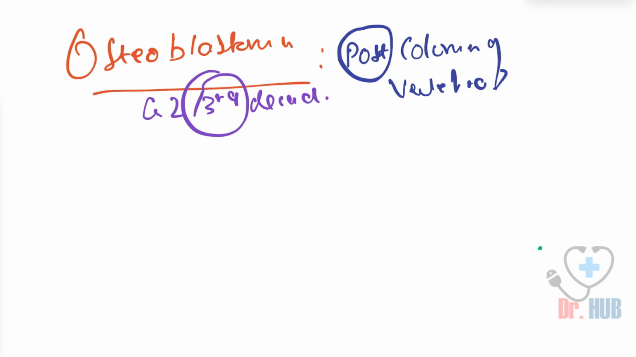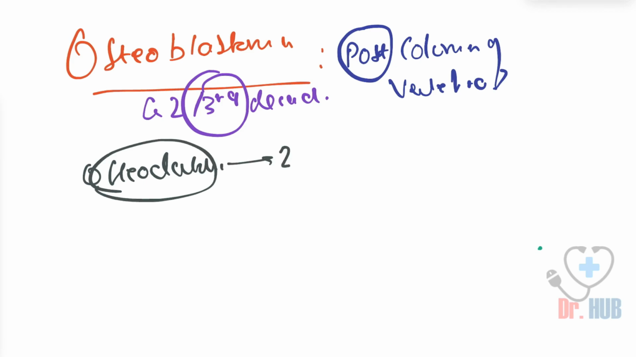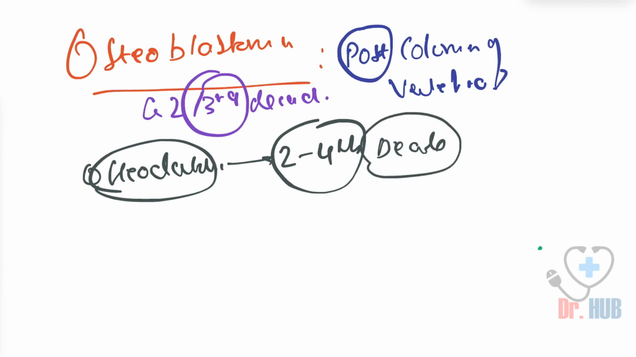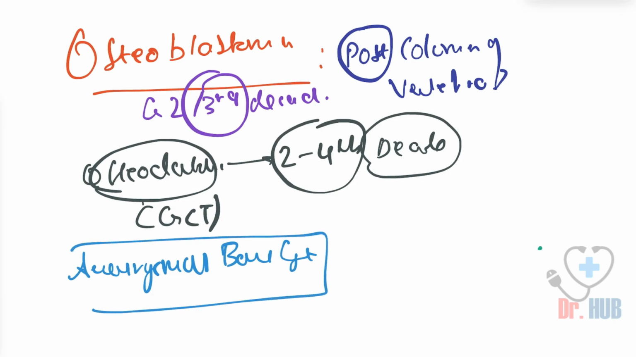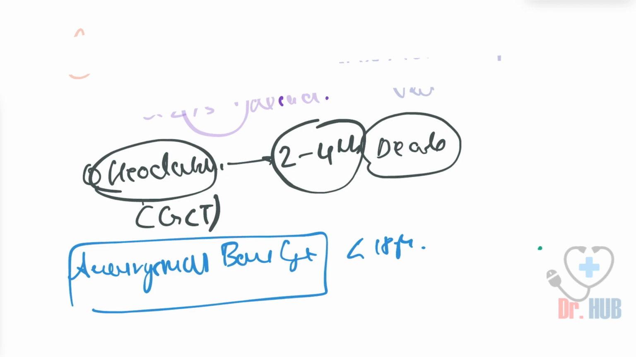Then when we look at the osteoclastoma, it is seen in the 2nd to 4th decade of life. Osteoclastoma is nothing but the GCT, giant cell tumor. And beyond this, there is an aneurysmal bone cyst. In the case of the aneurysmal bone cyst, this is present in less than 18 years.